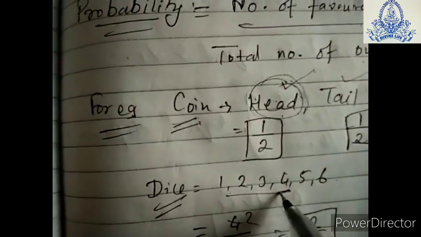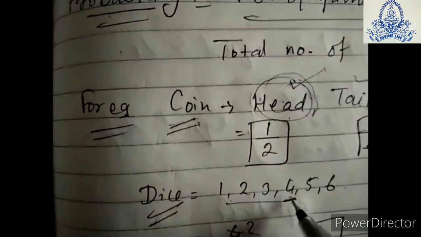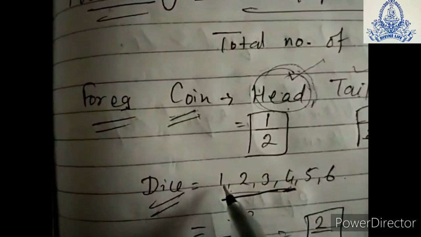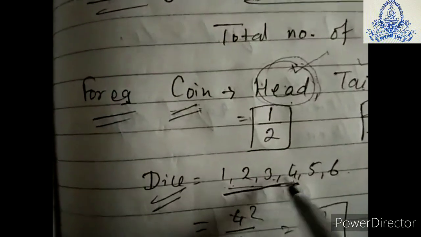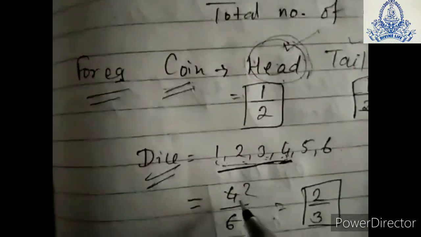If I throw a dice, what is the probability of getting 4 or less than 4? The numbers less than 4 and 4 itself that we might get are 1, 2, 3 or 4. So there are 4 total favorable outcomes. So we will write